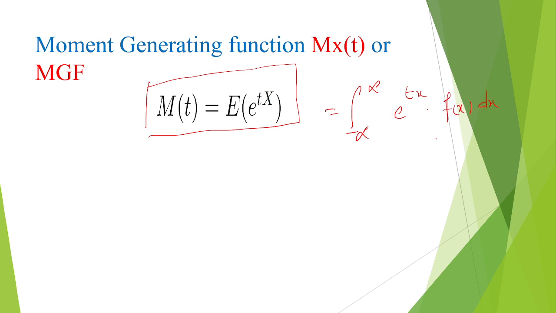If it is a discrete random variable, it is sigma of e power tx into p of x.